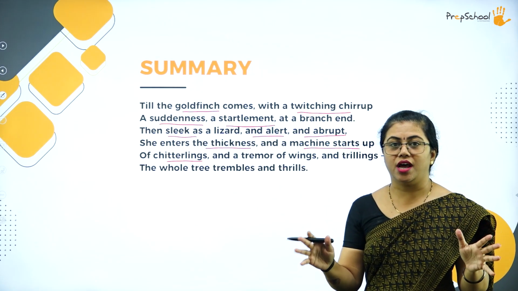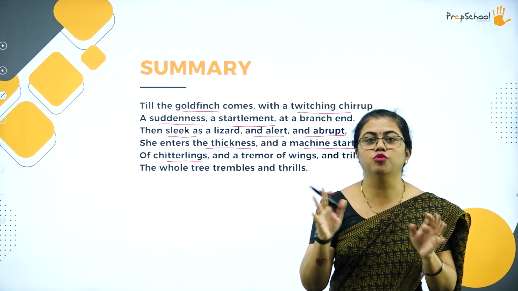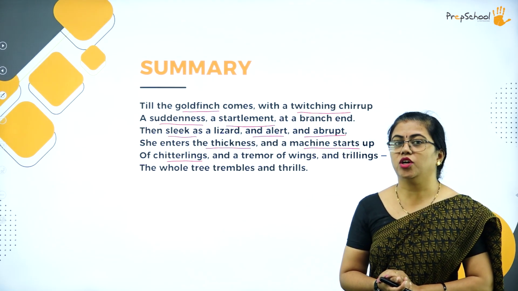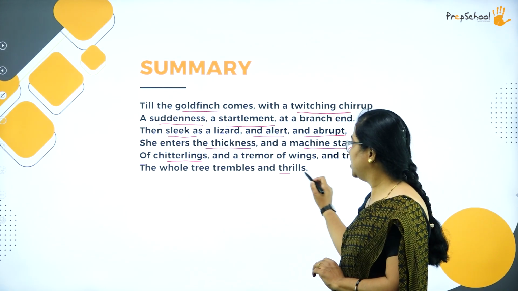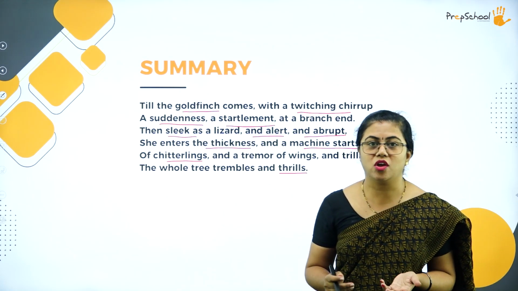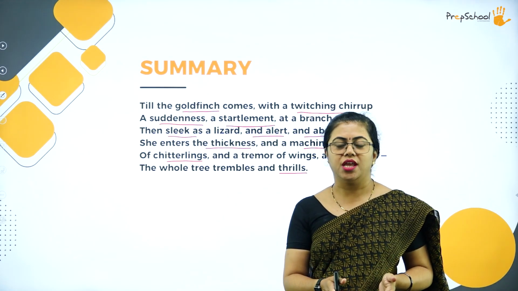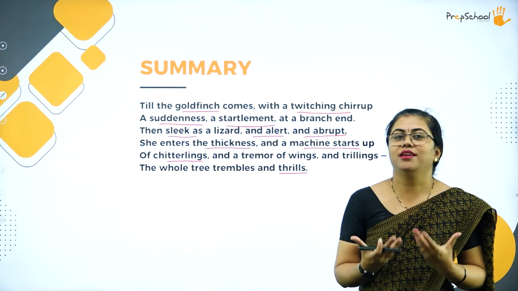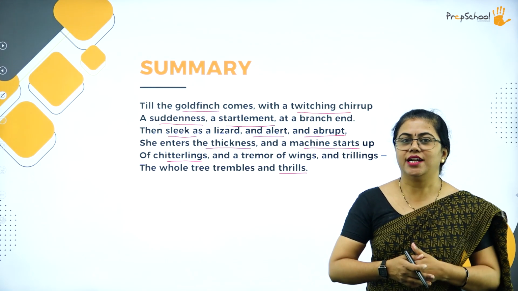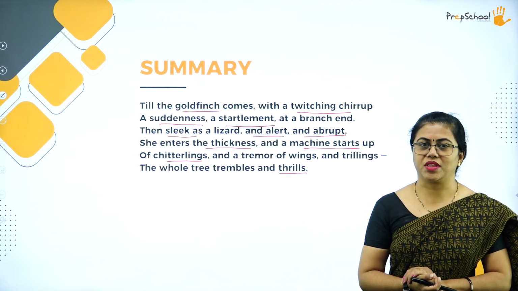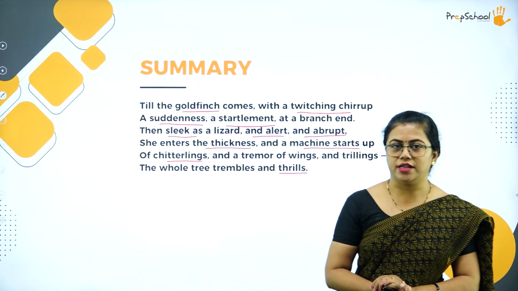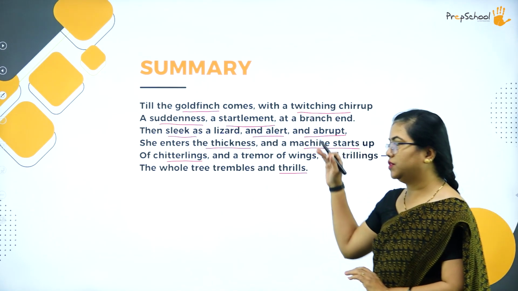The whole tree now is moving. There is a movement in the branches. That's why the whole tree trembles and thrills. Now the whole tree is thrilled because there is life in that tree. As soon as the bird comes, the tree gets startled, it starts moving here and there. So there is a movement of the branches. This is the summary of this stanza.